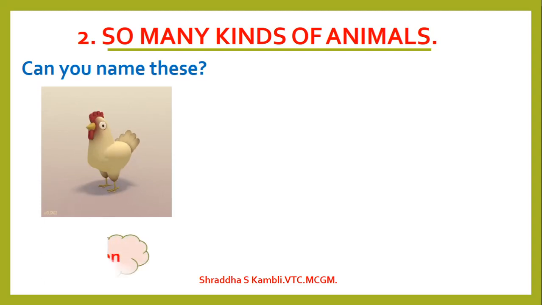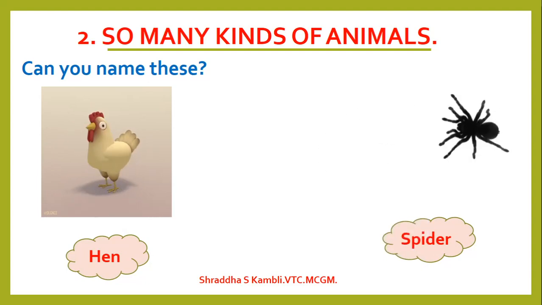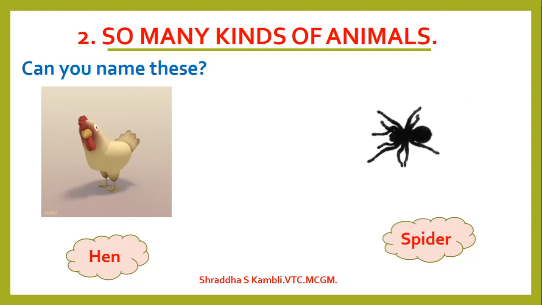Can you name these animals, children? See, this one is a hen and this is a spider. So see, we are talking about different kinds of animals. See how they are different from each other. Let us look at some more animals now.